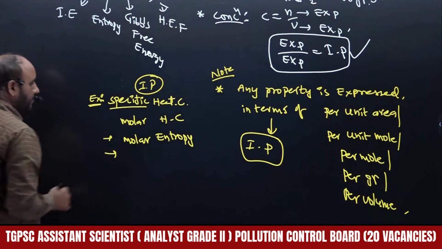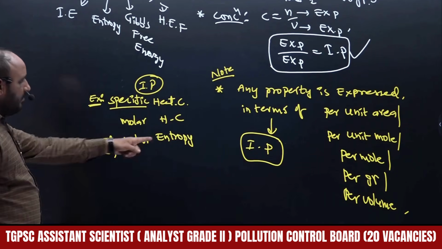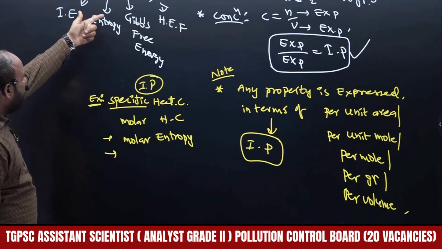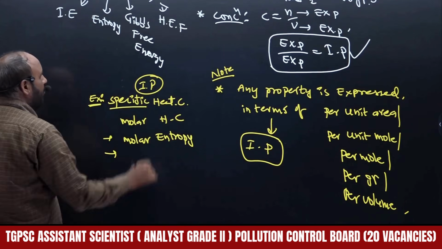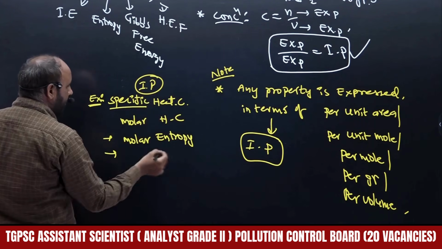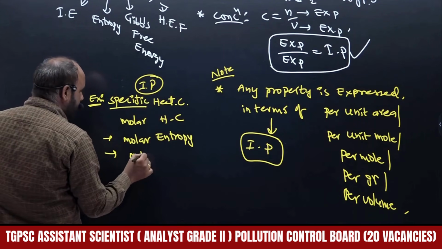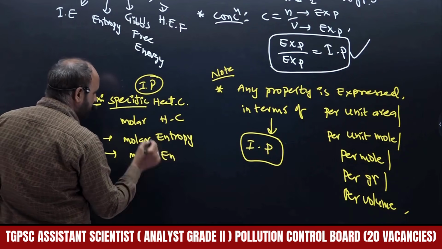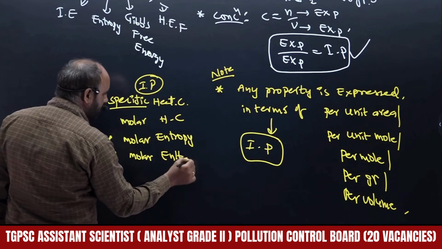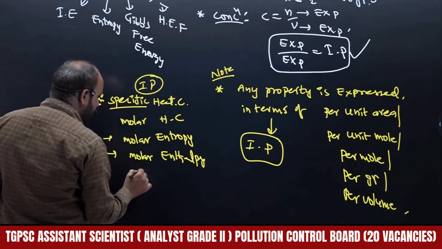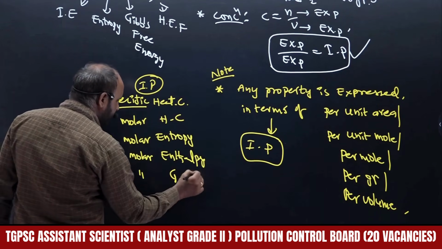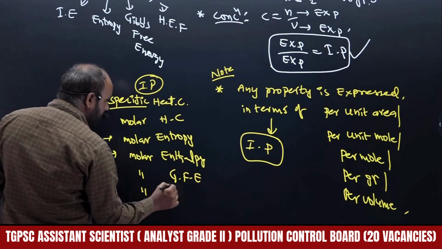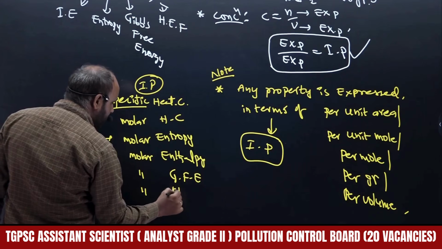So remember, entropy is extensive, molar entropy is intensive. Enthalpy is extensive, then molar enthalpy is intensive. Molar means per mole we are getting enthalpy, right? Next, molar Gibbs free energy. Next, molar Helmholtz energy function.